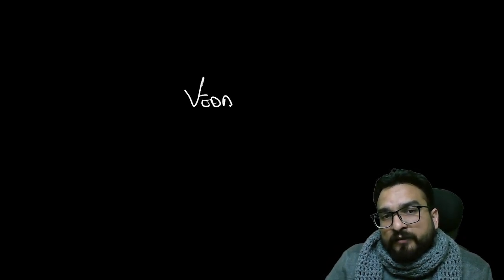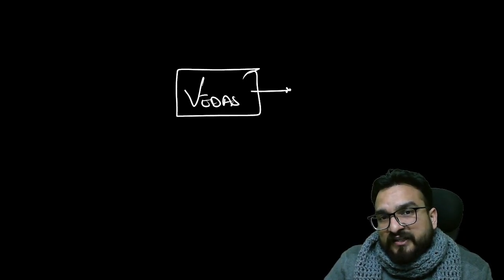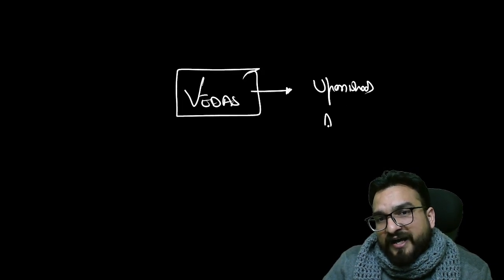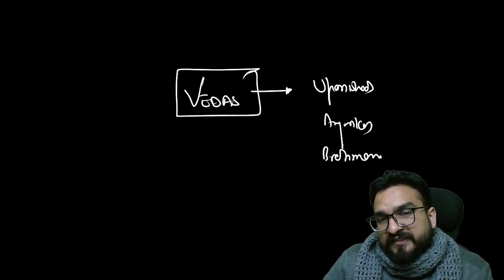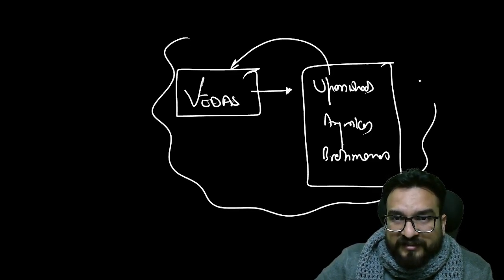And who took this task? Dayanand Saraswati took this task to purify the Hindu religion. How? By basically going back to the Vedas, purifying the Vedas. According to him, these things have been added later on: Upanishads, Aranyakas, Brahmanas. These were added later on in the Vedas. So cumulatively, they are considered part of the Vedas.